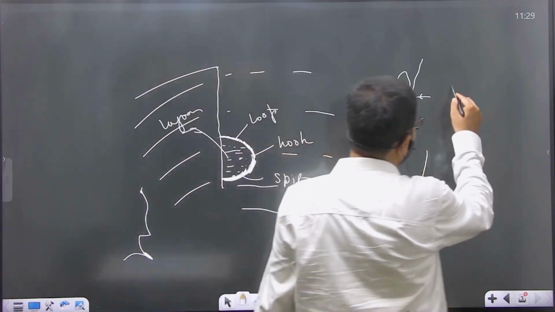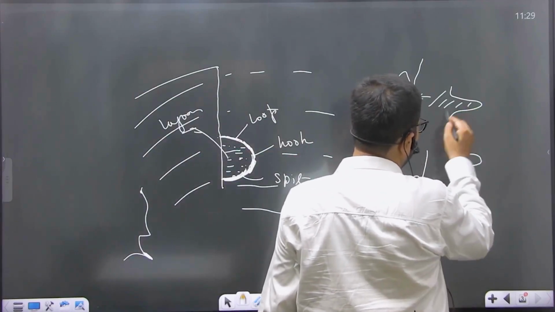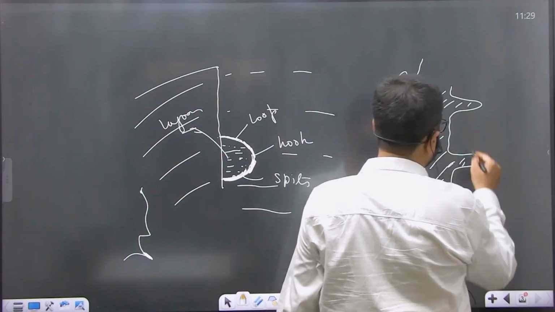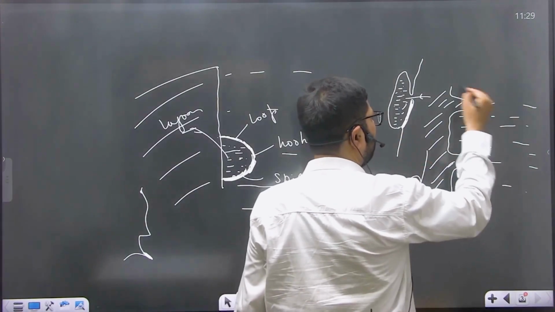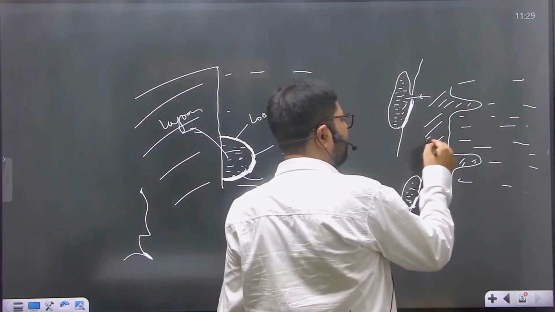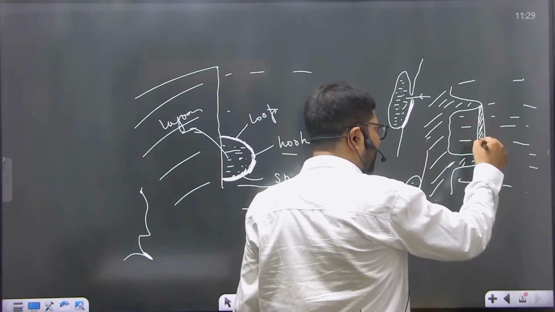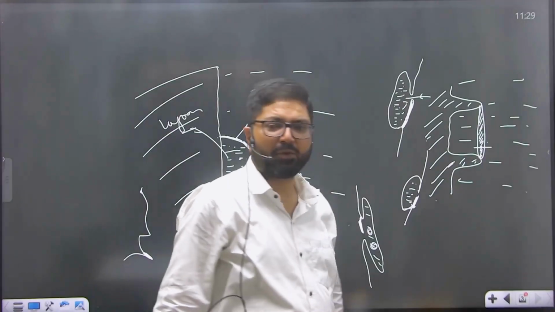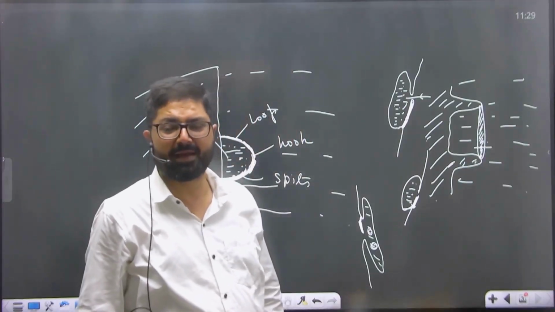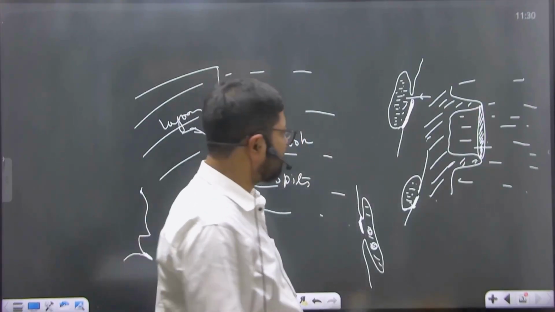At times, these barrier islands are in such a way that they connect. See, this is land, this is sea. Barrier islands are in such a way that they connect two headlands. In this case, they are known as connecting bar. Barrier islands, if they connect two headlands, are known as connecting bars.